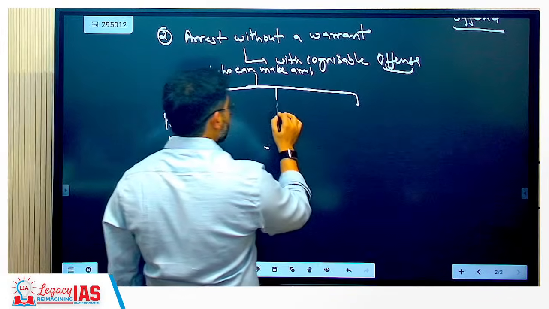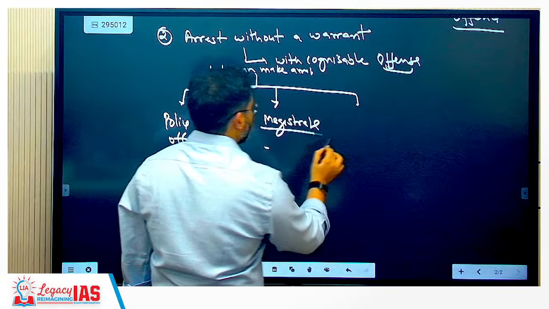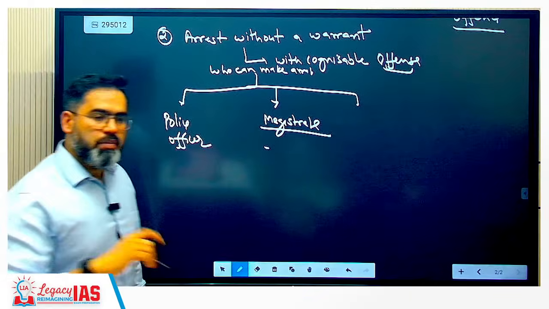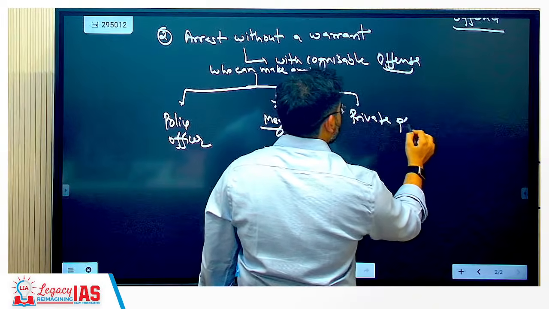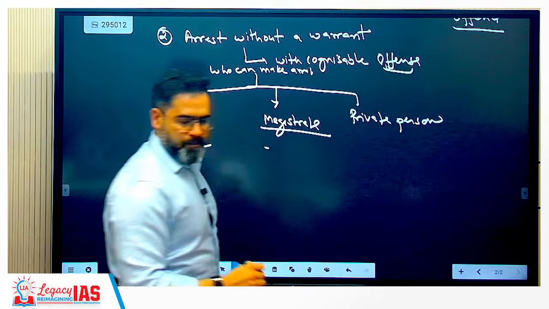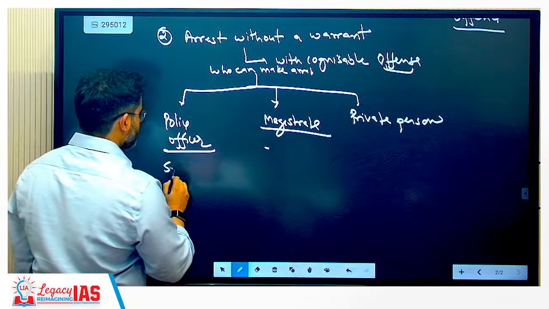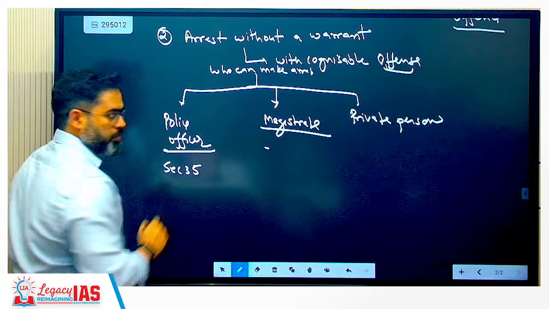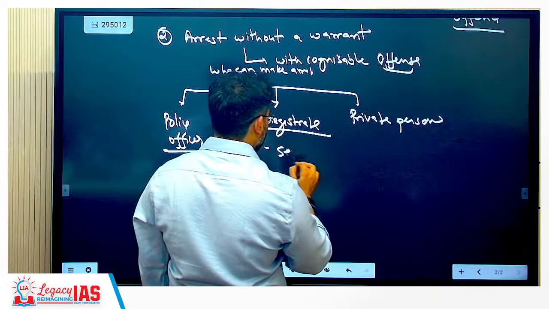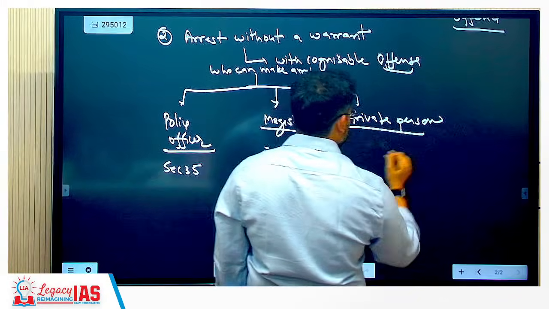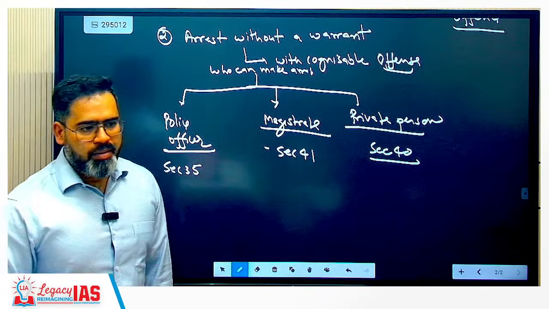Arrest can be made by a magistrate also, okay, and arrest can be made by a private person also. So this is under section 35, this is under section 41, and this is under section 40. Again, sections are not that important.